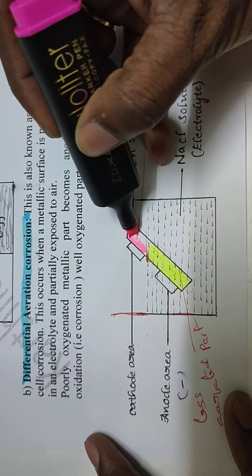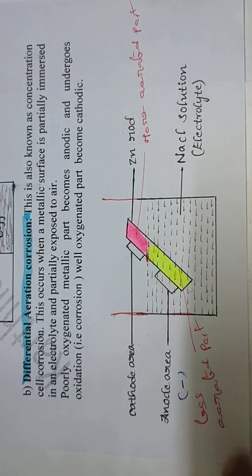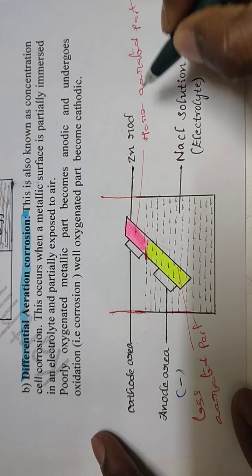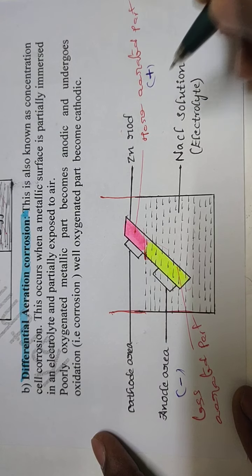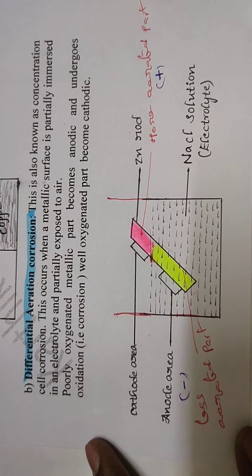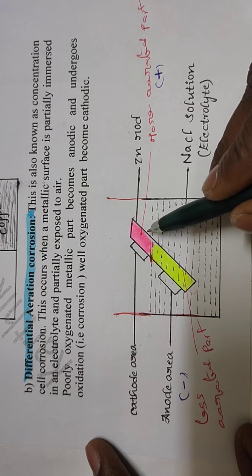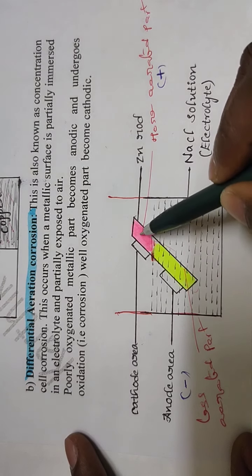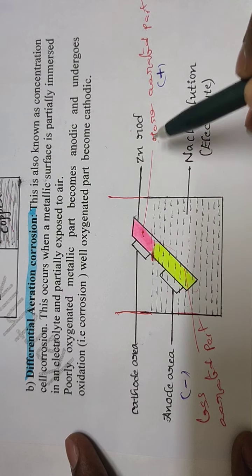See students, this part is the more aerated part, so it acts as the cathodic area. That is why it acts as cathode. The less aerated part undergoes oxidation and the more aerated part undergoes reduction. So you should remember these points: in differential aeration corrosion, the less aerated part acts as anode and the more aerated part acts as cathode.